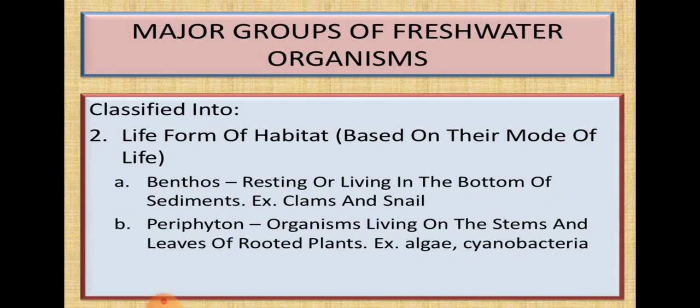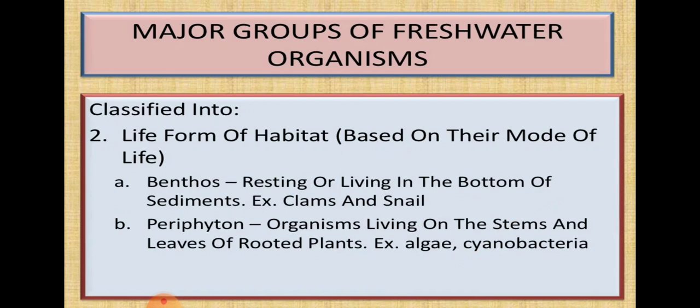This is also a very important topic for research: the study of benthic freshwater bodies. We have to collect the sediment and see what benthic organisms are present in the water. Examples of benthos or benthic organisms are clams and snails. You have heard the name snail. So snails and clams.